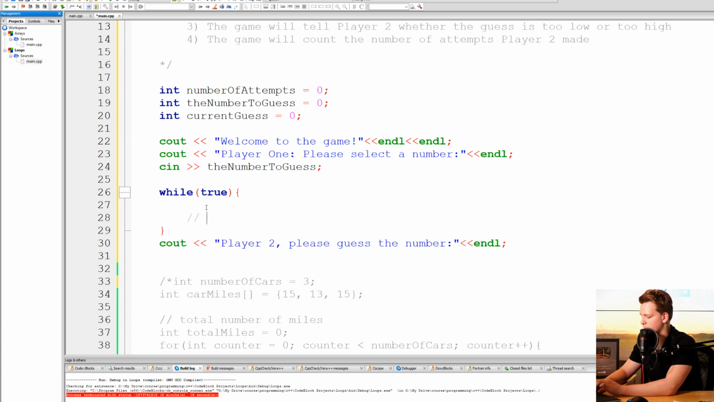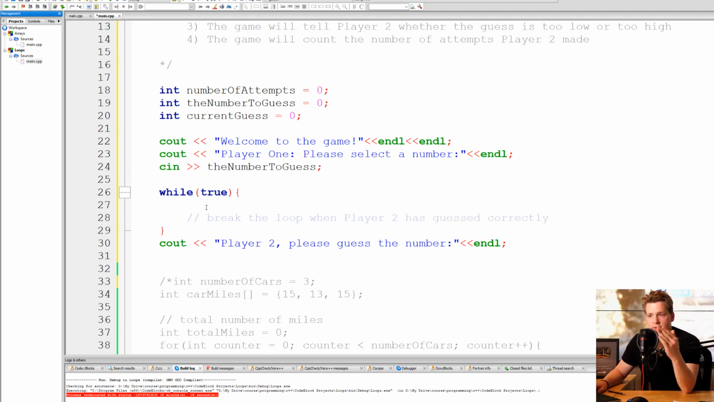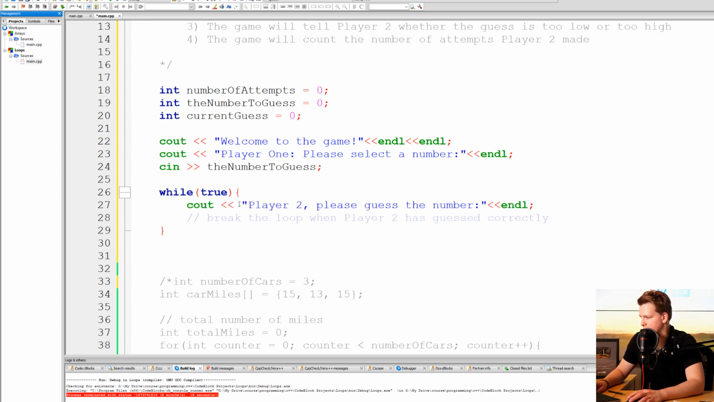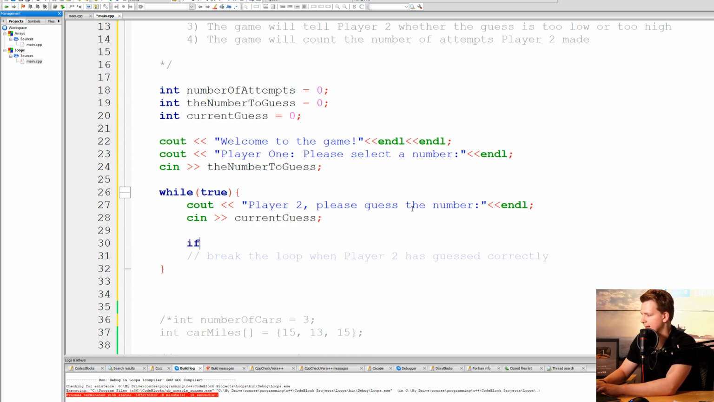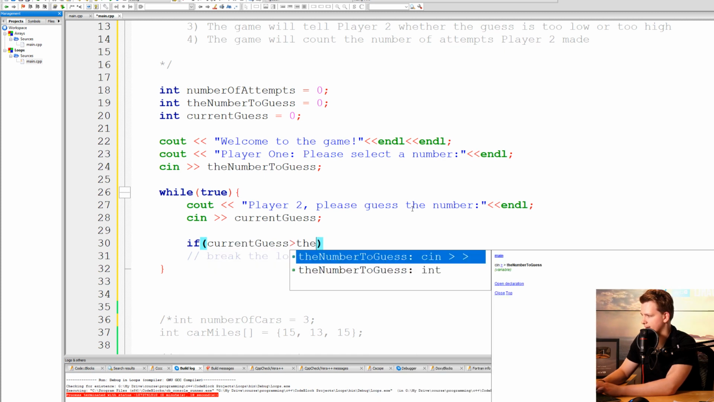However, in here, we will break the loop when player 2 has guessed correctly. So this is how we will end the loop, because of course you do not want to have an infinite loop without breaking it, because it will never end. So inside here you want to write player 2, please guess the number, and then player 2 will try to guess the number. So we'll have cin current guess, and if current guess is more than the number to guess,